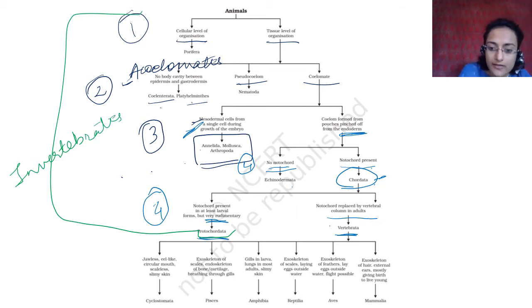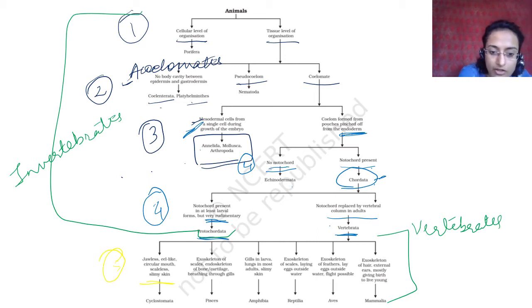And only these are called vertebrates. Okay, invertebrates, vertebrates again, you have the fifth level of differentiation. They don't have a jaw, jawless vertebrates, so Cyclostomata. Then exoskeleton of scales, endoskeleton of bone or cartilage, and breathing through gills: Pisces. These are characteristics. They have an exoskeleton also, which is made up of scales, and they breathe through gills, and the endoskeleton is made up of bone or cartilage. Pisces are fish.